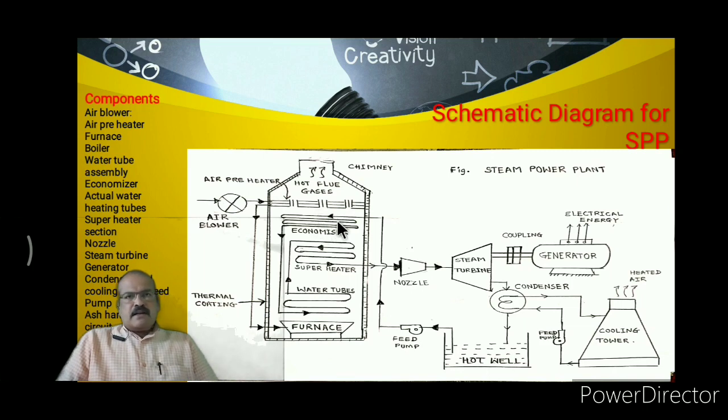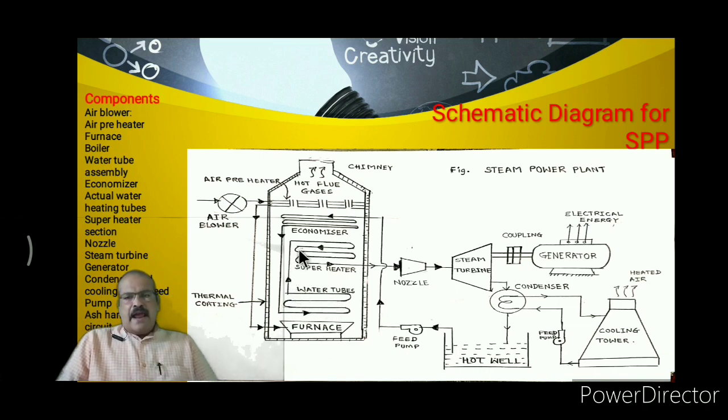So this preheater is used to improve the thermal efficiency of the boiler. Now see here, this preheated air is given to the furnace. The furnace has another input, and that input is coal, or it may be a petroleum product, or natural gas.